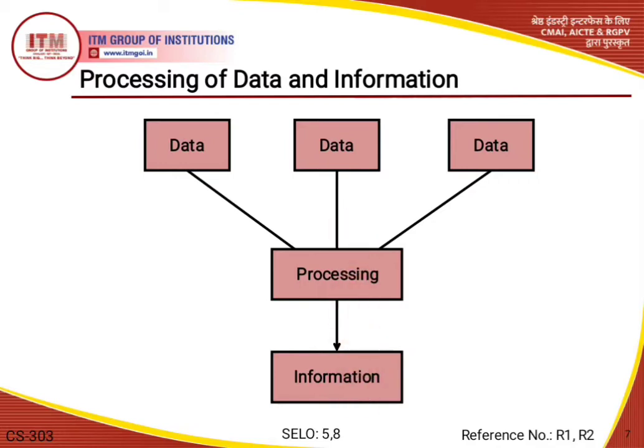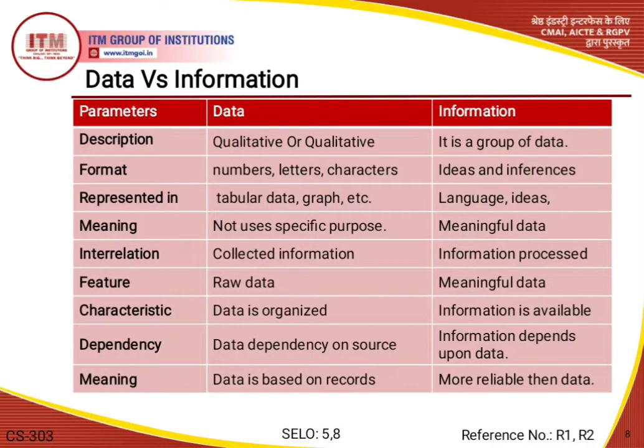Okay, now we will discuss how data differs from information by using some specific parameters. Here you can see in this tabular form how these parameters are represented for data and for information. The first parameter is description.